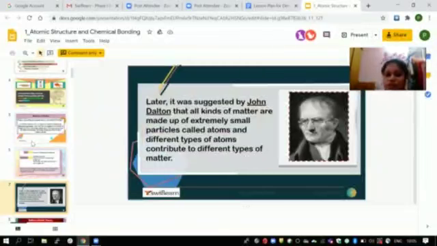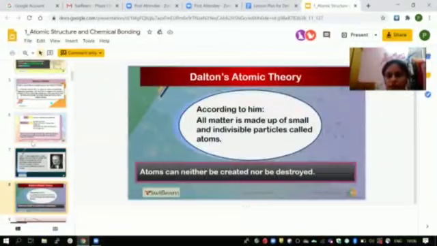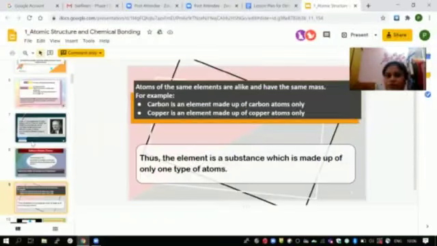Later, it was suggested by John Dalton that all kinds of matter are made up of extremely small particles called atoms, and different types of atoms contribute to different types of matter. Dalton's atomic theory next. According to him, all matter is made up of small and indivisible particles called atoms. That is, atoms can neither be created nor be destroyed. Atoms of the same elements are alike and have the same mass.